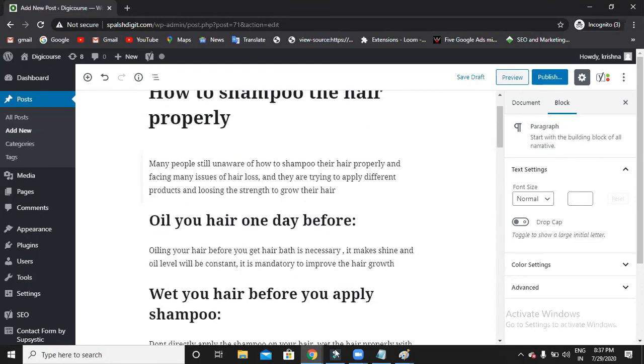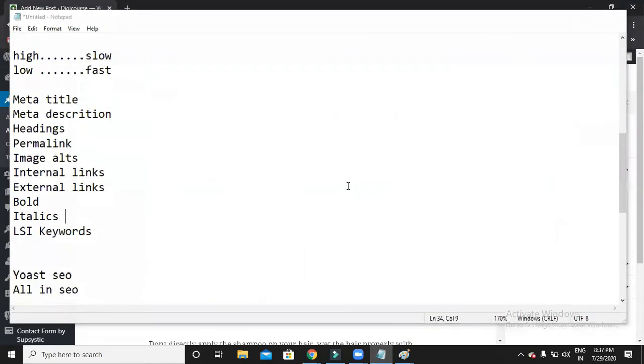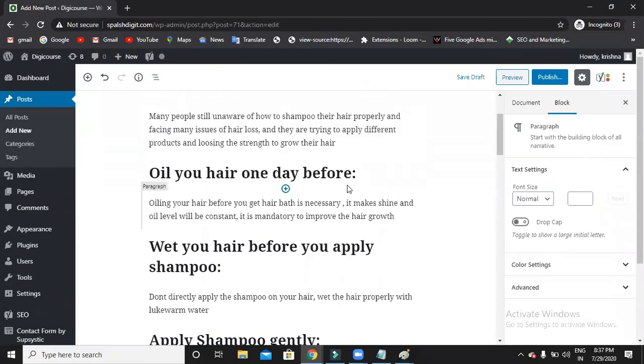So now headings are finished, meta title, meta description, headings. And then here comes bold and italics. Bold and italics means you can make the keywords bold and italics which you feel are important ones, so that